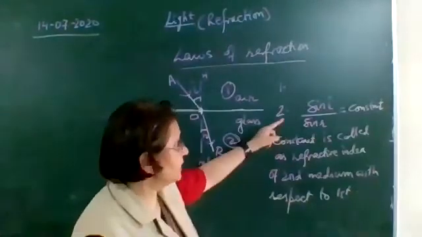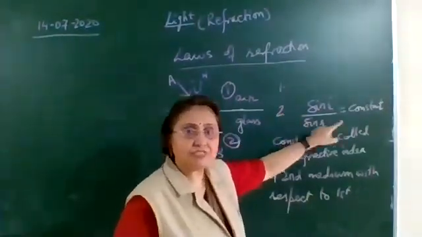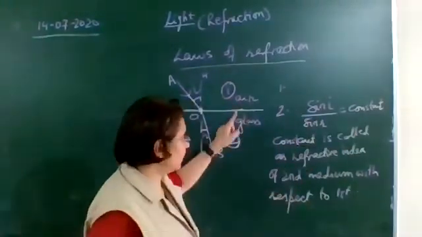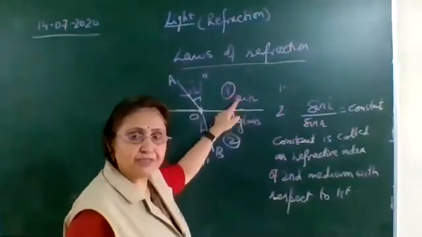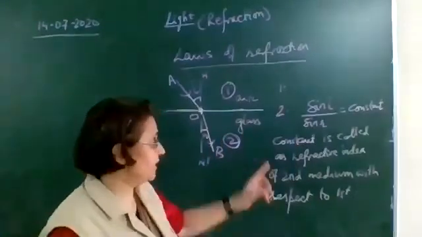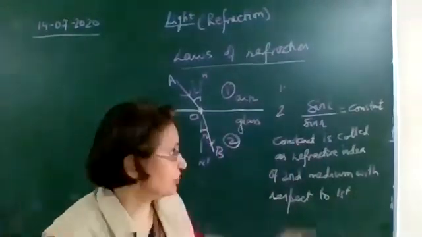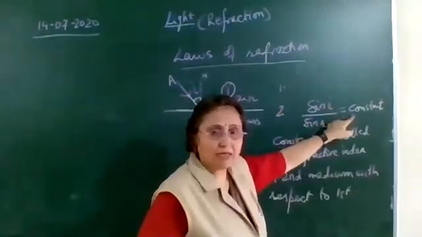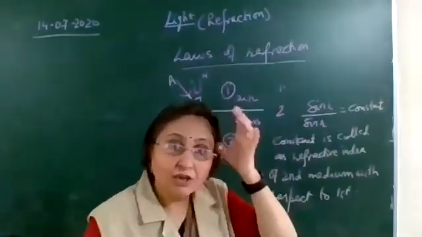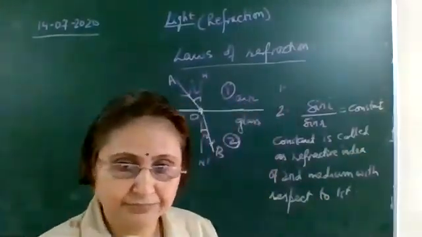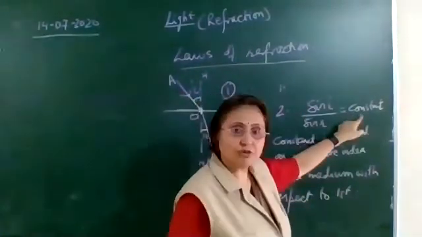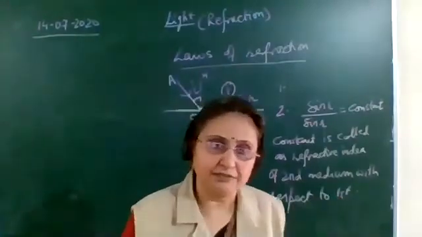Okay, then mathematically you can write sin i upon sin r is constant for a given pair of media. Okay, for a given pair. If we change this pair, if we change air to water, then this value will change. So for a given pair of media, this value is constant. Write it mathematically like this: sin i upon sin r is constant for a given pair of media.